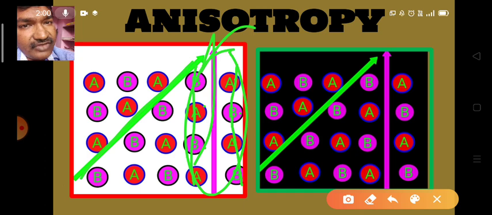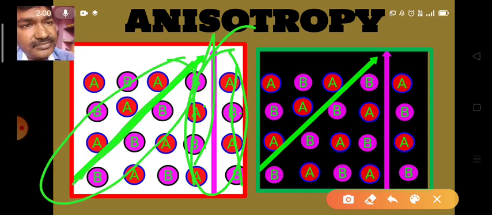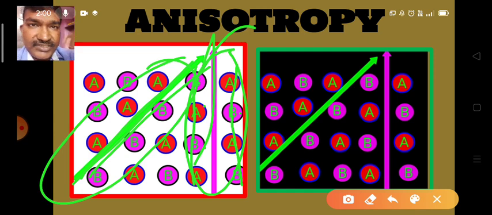Now observe this other direction: here all A particles are arranged on one side and all B particles are on the other side. If you measure the refractive index in this direction, you will get a different value for the same property. That means the same solid shows different values for the same property. Such a phenomenon is known as anisotropy. So anisotropy is the important property of solids.